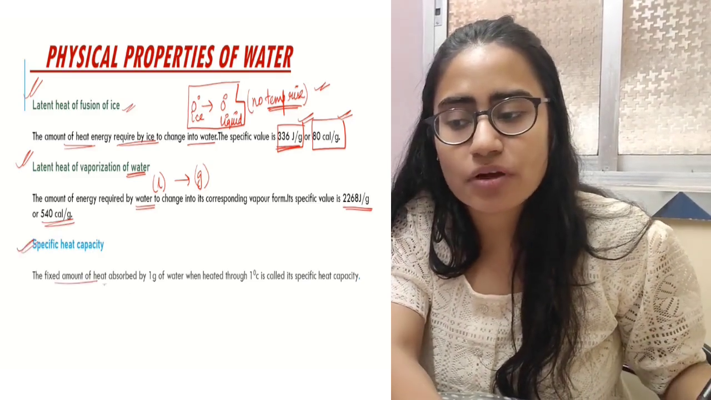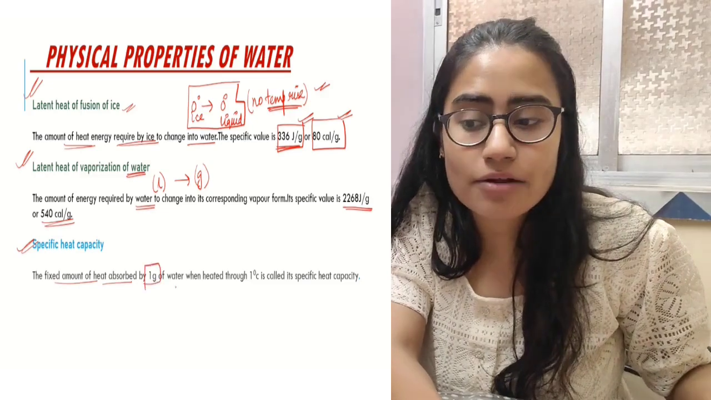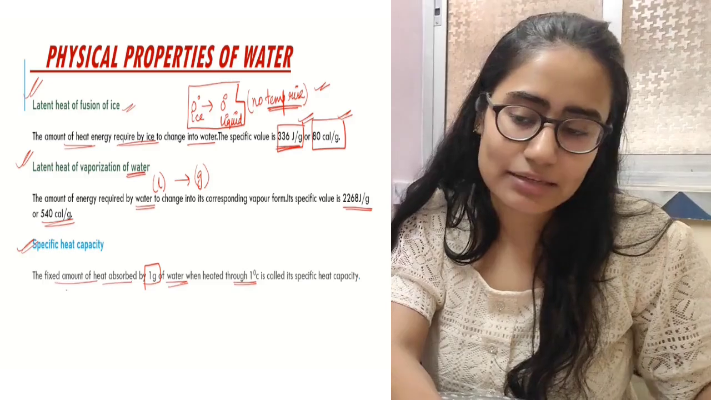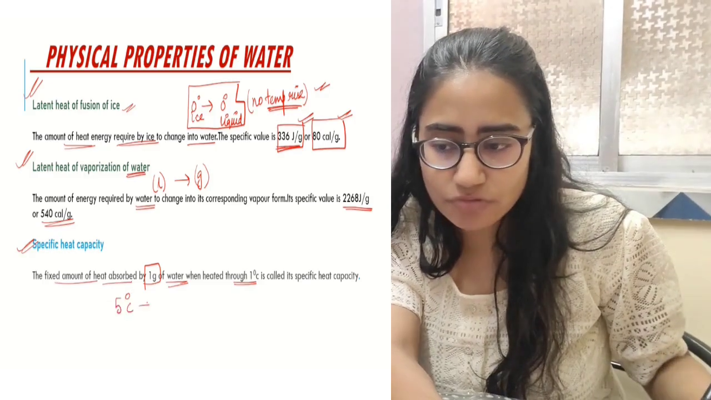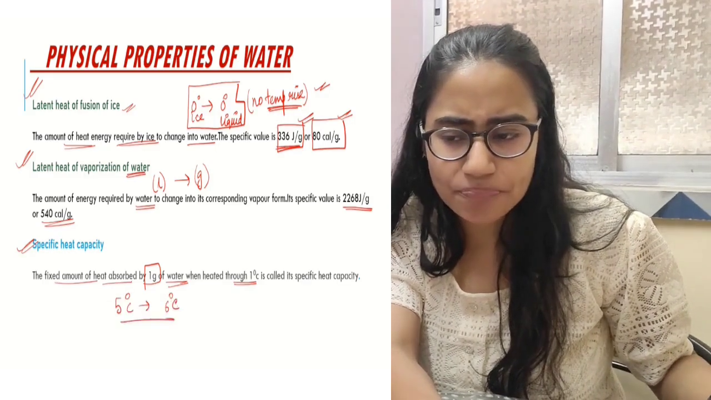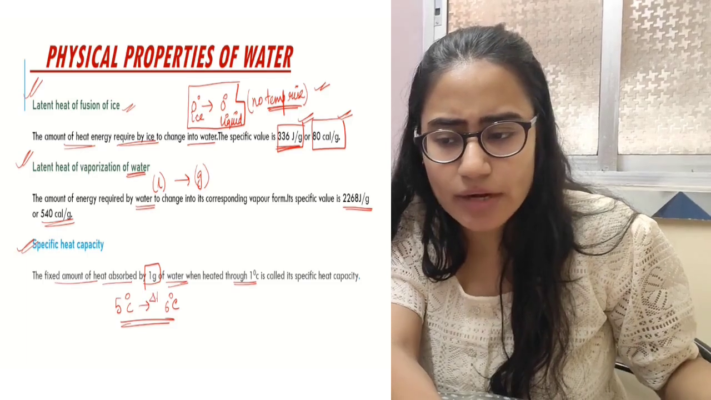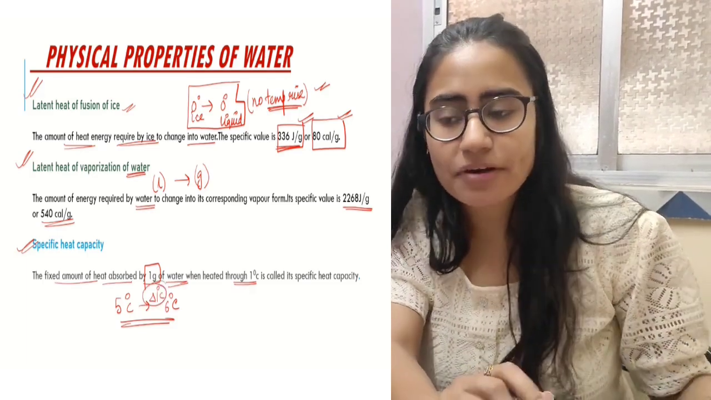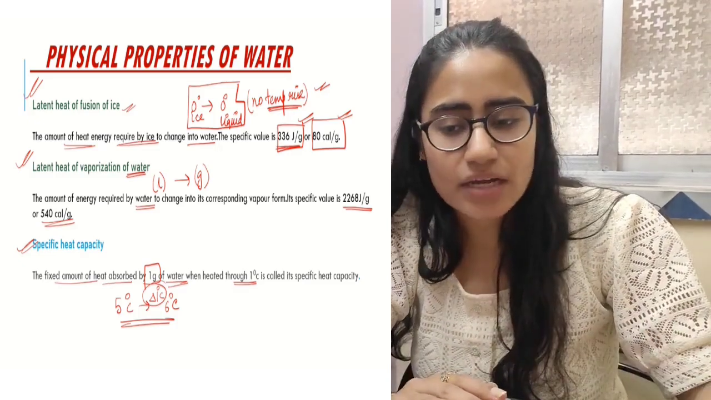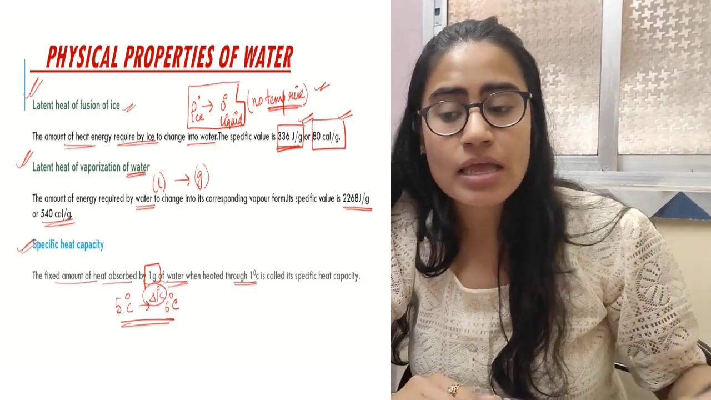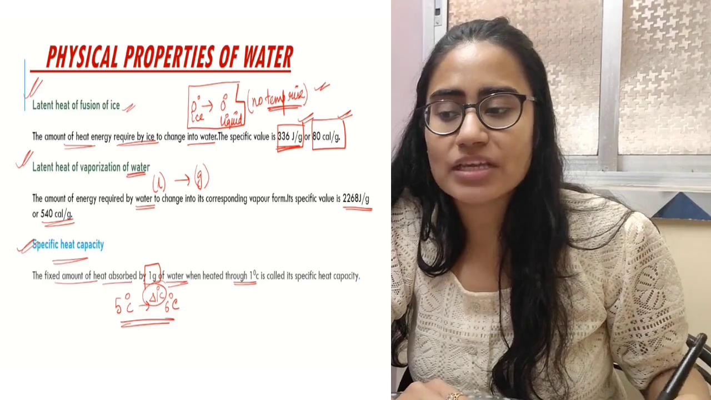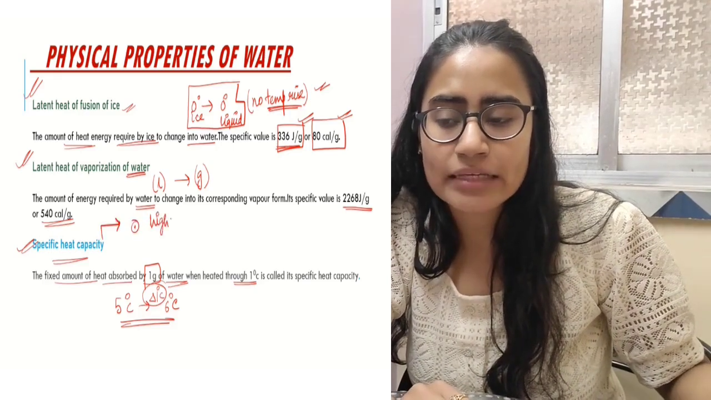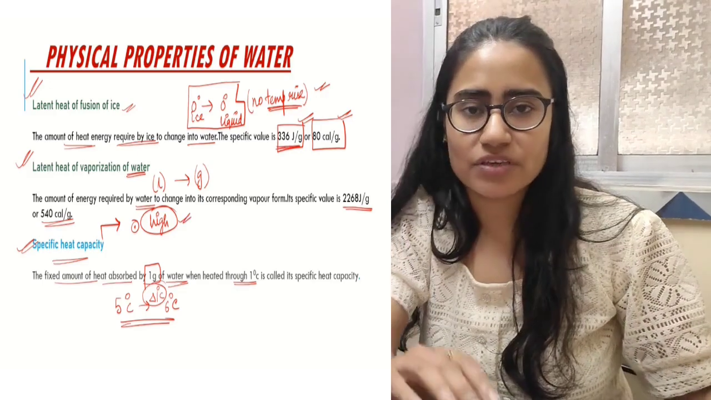The fixed amount of heat absorbed by 1 gram of water when it is undergoing a change of 1 degree centigrade. Suppose water is undergoing change of 5 degree to 6 degree. In this condition, there is 1 degree rise. Now, it is requiring some amount of heat. 1 gram of water requires some amount of heat to get converted to the next higher temperature. This is known as specific heat capacity and the point is the specific heat capacity of water is high. Very high specific heat capacity.